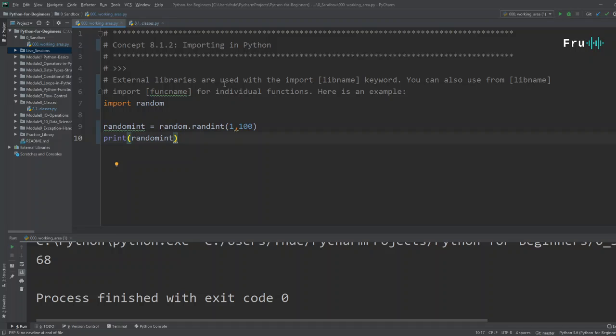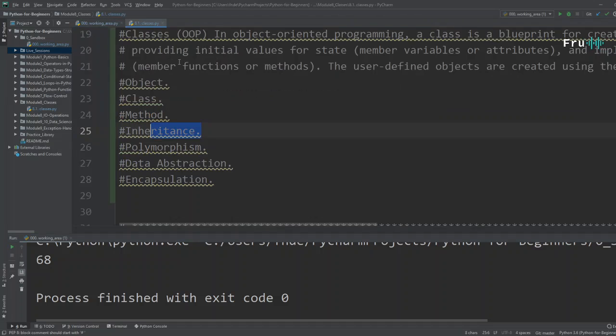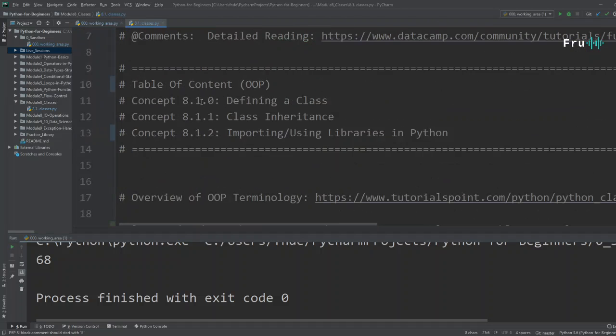All right, guys. So that's the concept of object-oriented programming within Python. Just to summarize, guys, I know this was a lot. It was a huge topic. What we've seen here is being able to define classes, class inheritance, and also